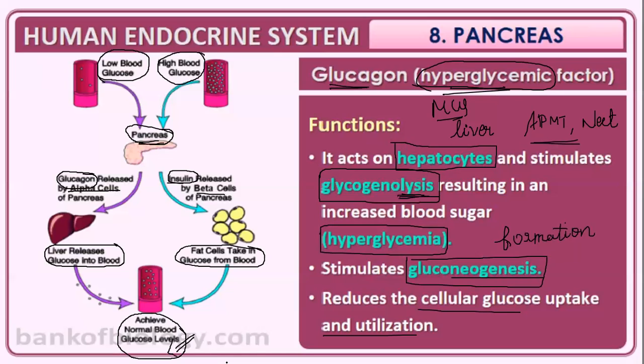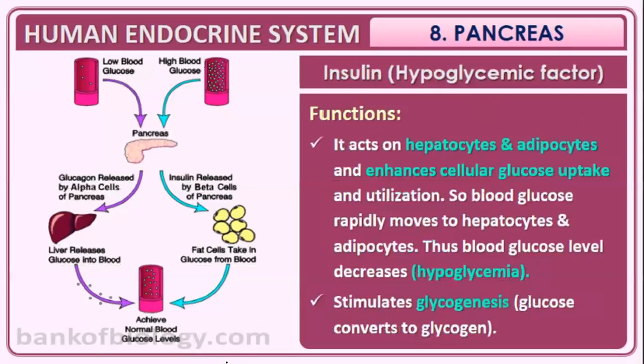Guys, both of these are important. When it is deficient, it causes diabetes mellitus; when it is exceeding, it also refers to hyperglycemia. Insulin, the hypoglycemic factor, acts on the hepatocytes and the adipocytes and enhances the cellular glucose uptake and utilization.